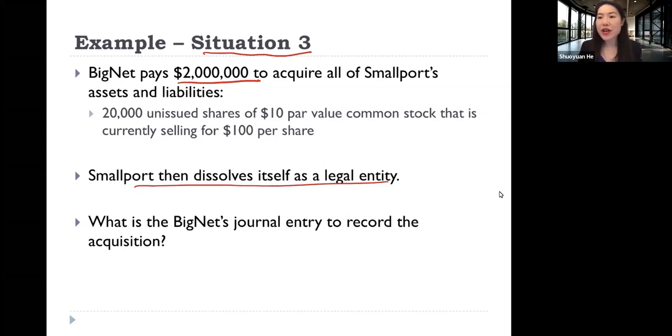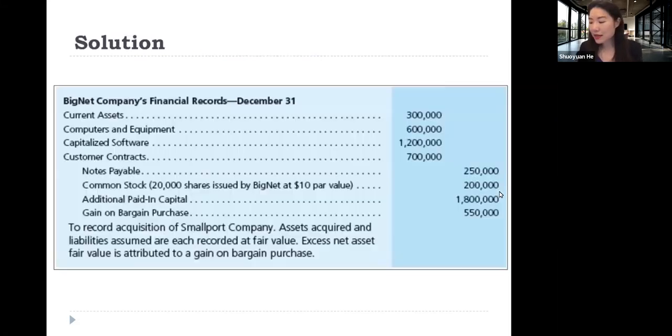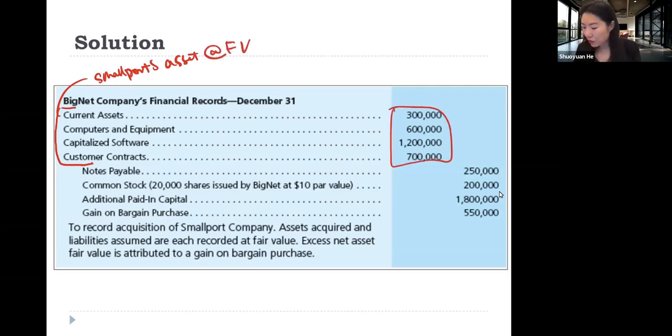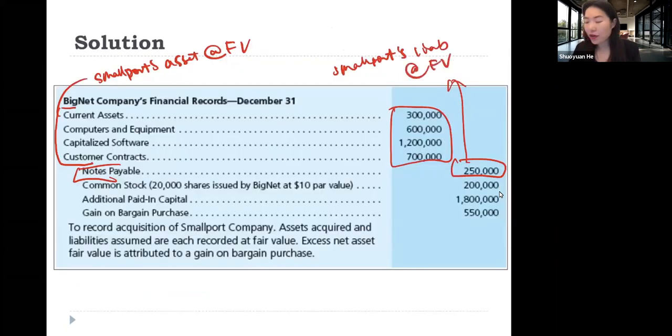So in this situation, in the third situation, almost everything is the same as before. So we debit small part's assets at the fair value of those assets. And we credit small part's liability at the fair value of those liabilities. We also credit the consideration transferred from BigNet to small part at its fair value.